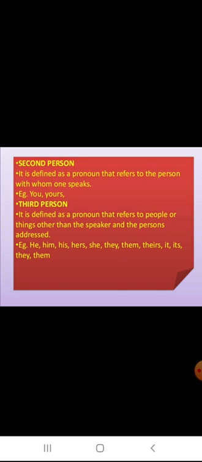The third person is defined as a pronoun that refers to people or things other than the speaker and the listener. For example, he, him, his, she, they, them, theirs, it, its. So according to the form, whether the noun is singular, the pronoun will change. According to the plural, the pronoun will change.